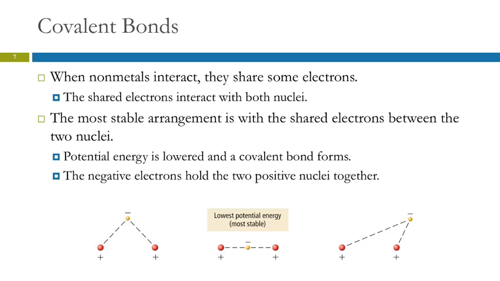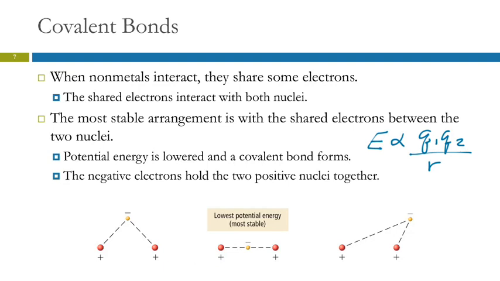It's helpful to remember Coulomb's law, just in its very basic form, that the potential energy between charged particles is proportional to the charges on the particles and inversely proportional to the distance. So in this center one, the potential energy here is the most negative, the lowest, because we have oppositely charged particles.